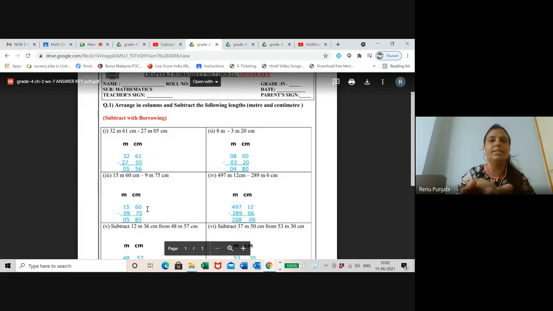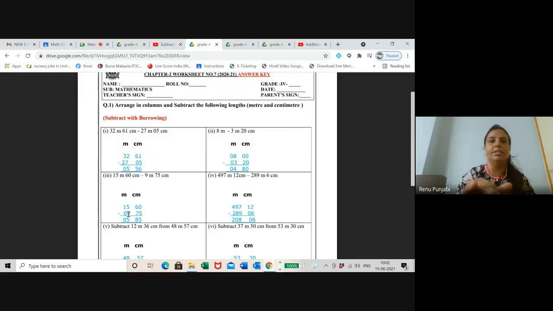15 meter 60 centimeter, 9 meter 75 centimeter, 0 9 meter it will be. So 0 minus 5 will not be possible, so it will become 10 minus 5 is 5. 6 will become 5, 5 minus 7 is not possible, so 15 minus 7 is 8. 5 will become 4, 4 minus 9 is not possible, will become 14 minus 9 is 5, and here 1 will become 0, 0 minus 0 is 0. If your answer is this one, please put a right tick.